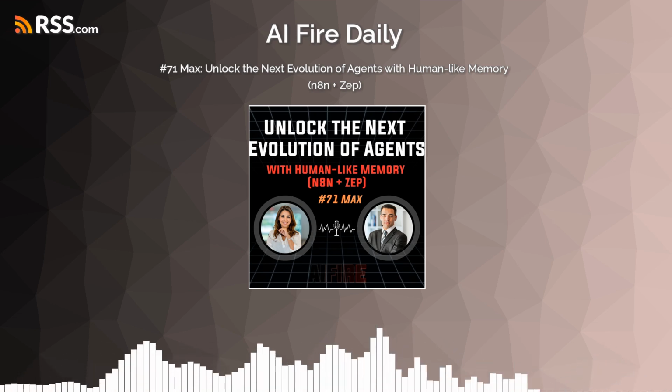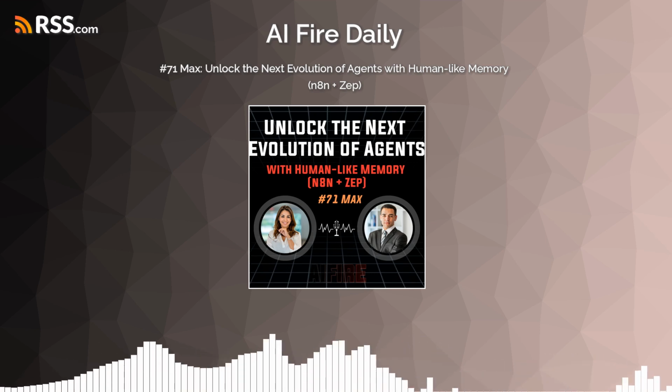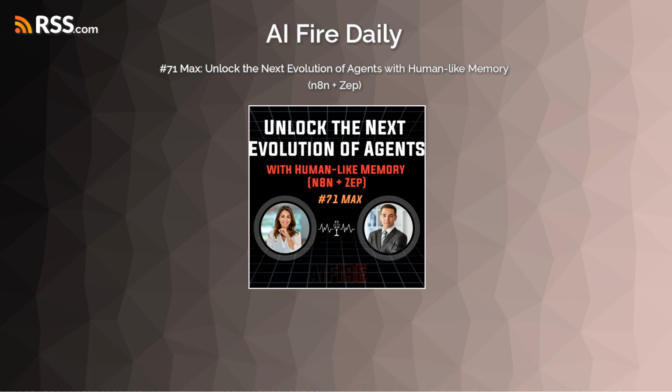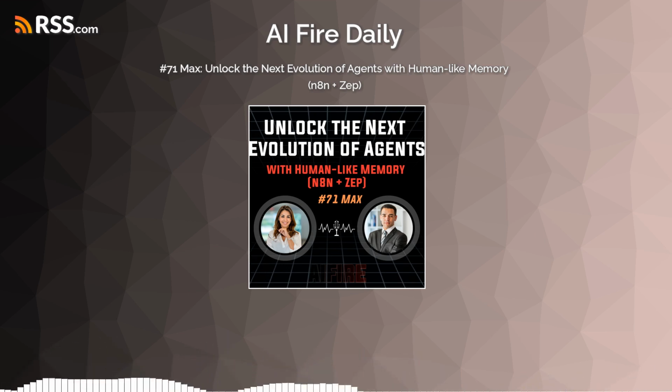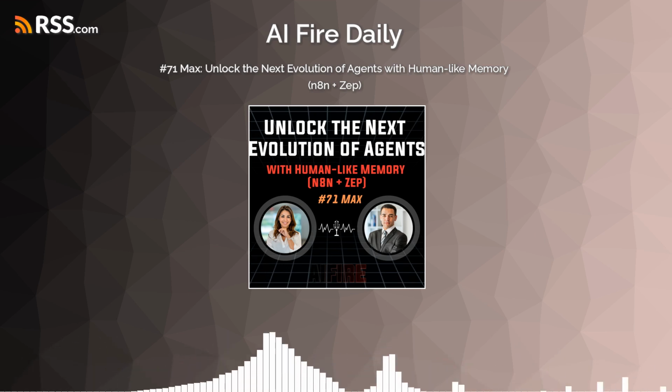Right. The best of both worlds approach. The core idea is super simple but really powerful. Different kinds of data belong in different kinds of databases. You wouldn't use a hammer for a screw. Makes sense. So what's the two-brain setup here?